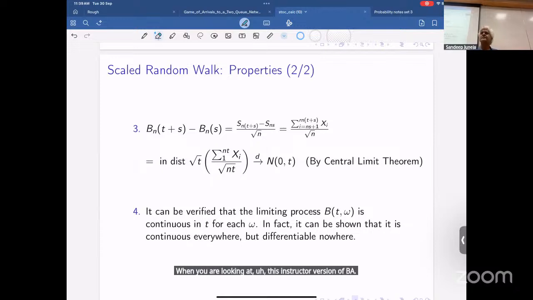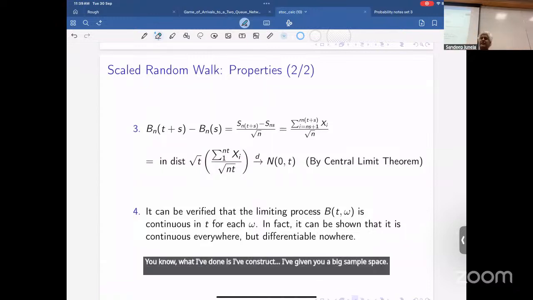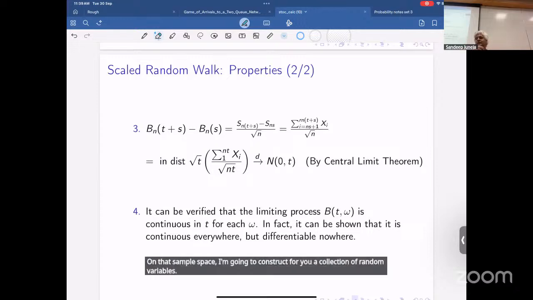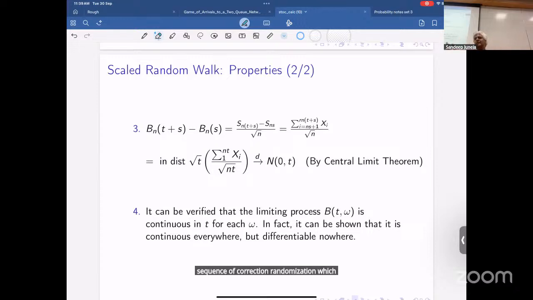What is omega? Look, what I've done is give you a big sample space where I've constructed random variables X1, X2, X3, the whole sequence. On that sample space, I'm going to construct a sequence of random variables which will converge to something. And the limiting object, I'll show you, is going to be continuous on every omega, or almost surely.